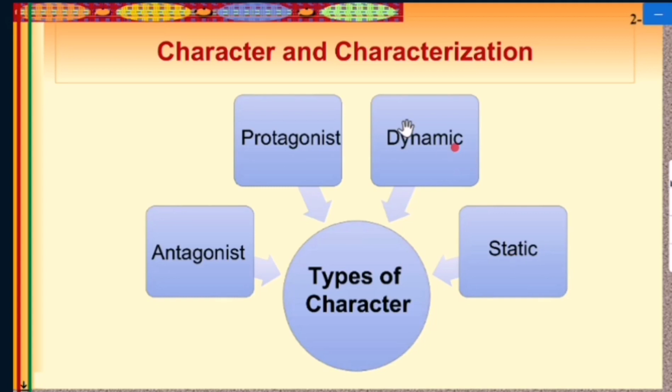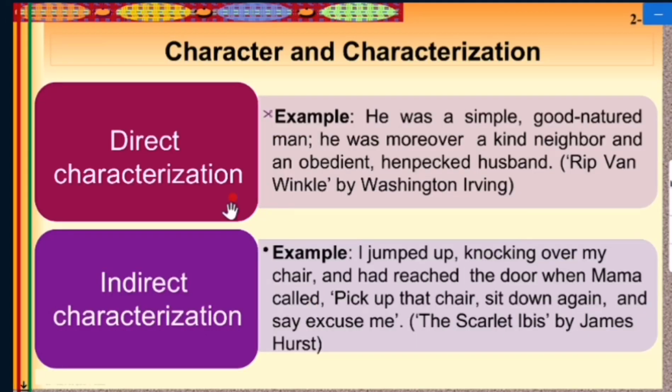So these four types of characters are there. Some are called antagonist, the others are protagonist, dynamic, and static. You better know about these four types of characters in a story. Then direct characterization and indirect characterization.